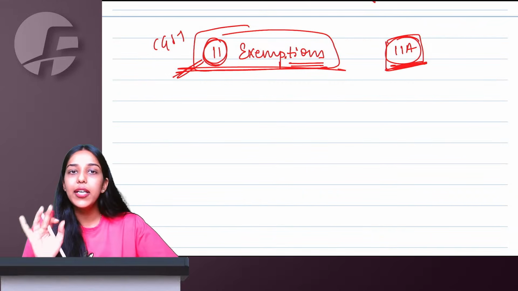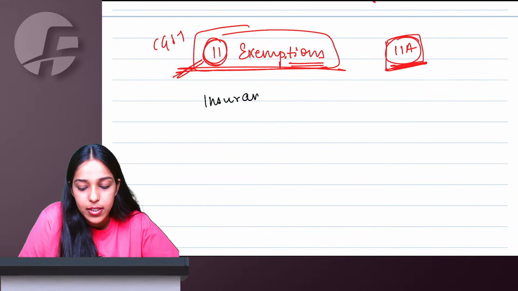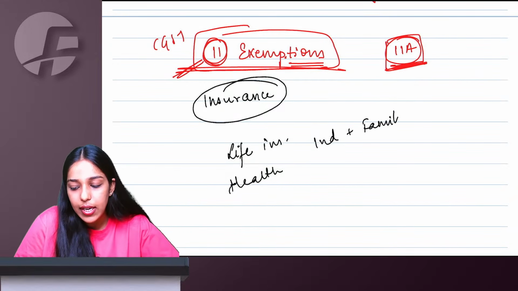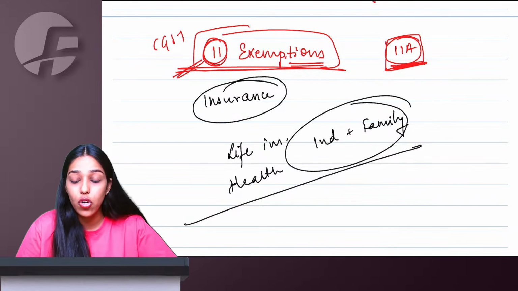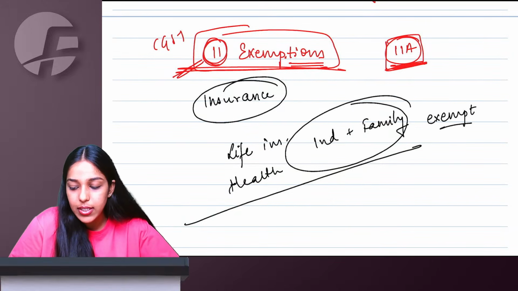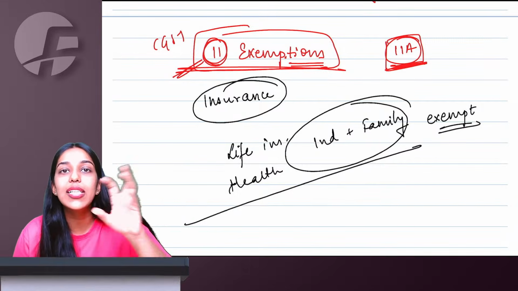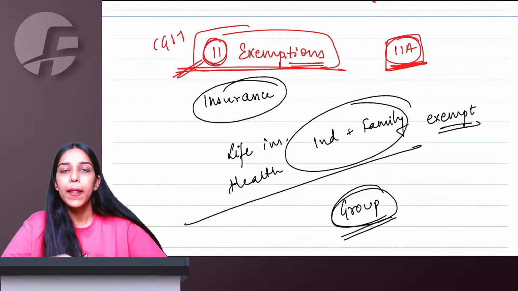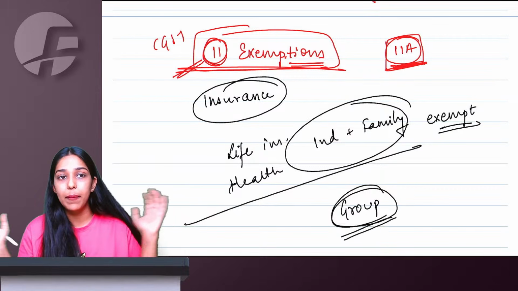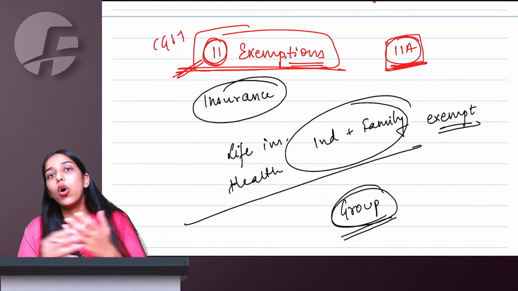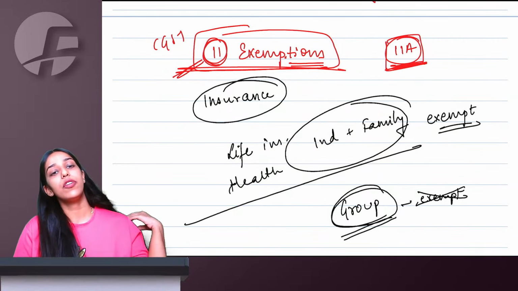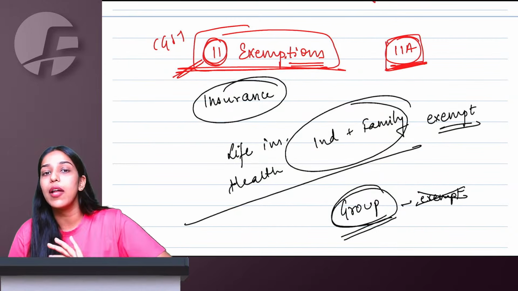But just the amendment you keep in mind is with respect to insurance this time. So if you are issuing life insurances or health insurances to individuals plus their family, in this case all the health insurances and life insurances are now exempt under GST, but only if it is for an individual or its family. If I am issuing life insurances, health insurances to a group, maybe an employer is taking life insurance for all the employees, a trade union is taking health insurance for all its members, then it is not exempt under GST. Life insurances or health insurances issued to groups are not exempt.